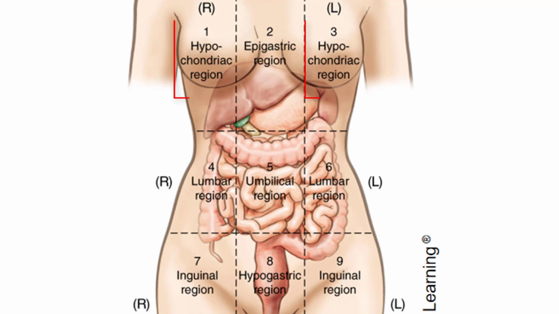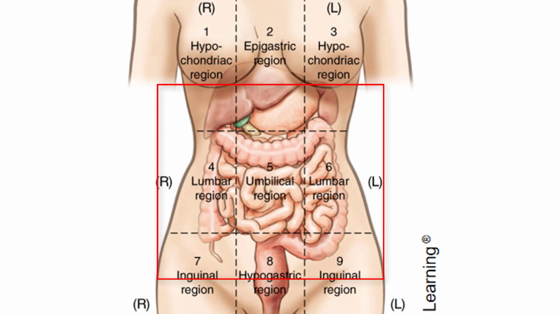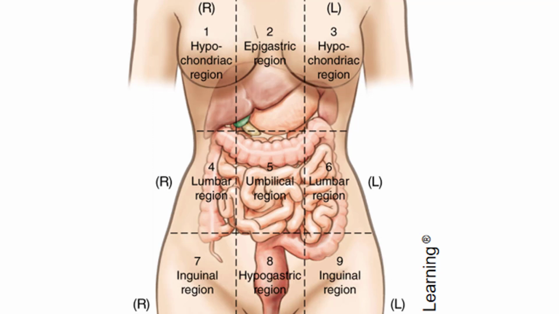At the top, we have the hypochondriac region. Don't get this confused because it says hypo. Don't think it's below. And in all seriousness, I'm going to draw a little box around where your actual 9 regions would be, because this kind of goes a little farther into the chest and below your inguinal region. But hypochondriac, chondriac means cartilage, so this is like below the cartilage. That cartilage that we're talking about is actually a muscle, and it's your diaphragm. Okay, so hypochondriac means below the diaphragm. So even though it's hypo, keep in mind it's at the top, not the bottom.